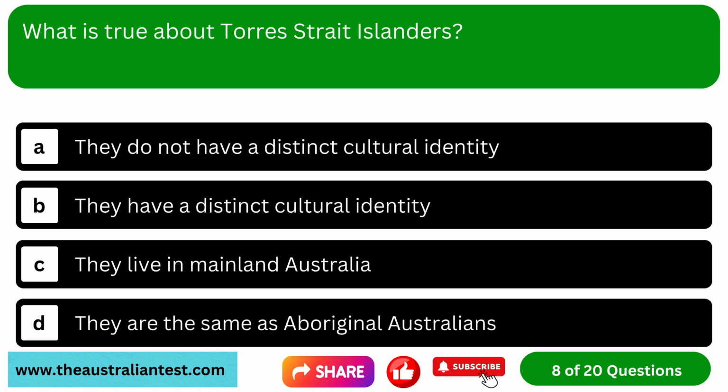Question 8. What is true about Torres Strait Islanders? Option A. They do not have a distinct cultural identity. Option B. They have a distinct cultural identity. Option C. They live in mainland Australia. Option D. They are the same as Aboriginal Australians.